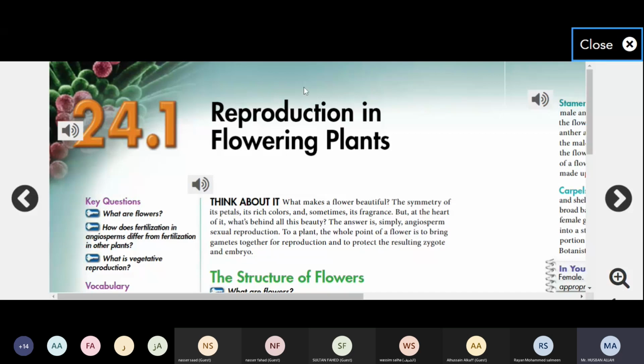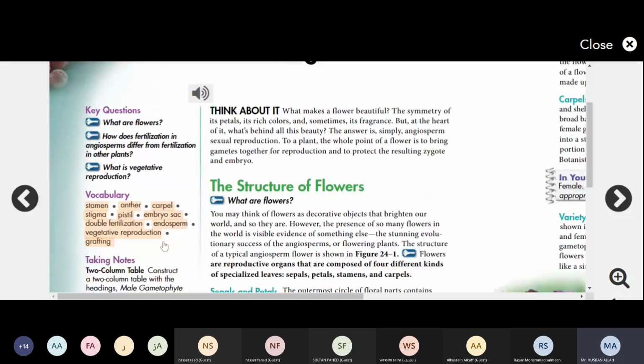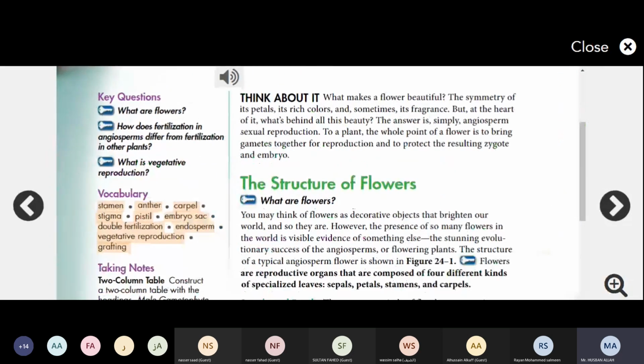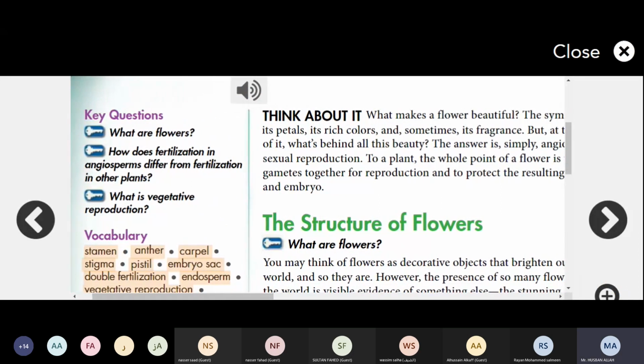What is a flower? How does fertilization in the angiosperms differ from fertilization in the other plants? What is the difference between fertilization in the angiosperms as compared to that of the gymnosperms or other plants? Next, what is vegetative reproduction? These 3 parts we will discuss in this lesson today.